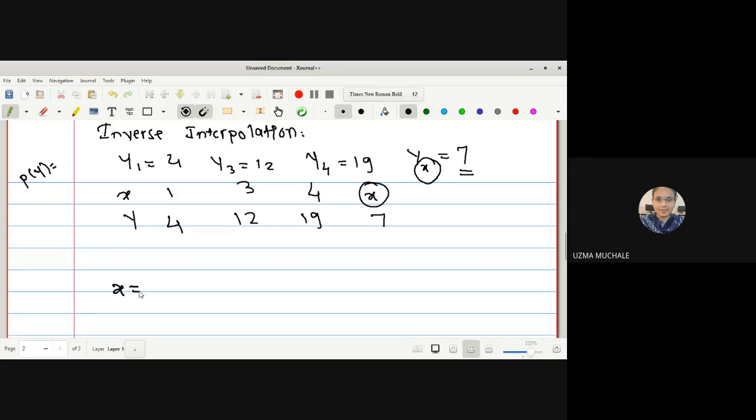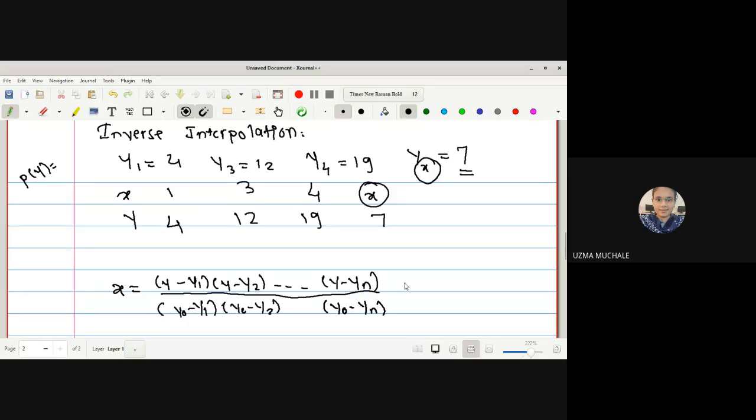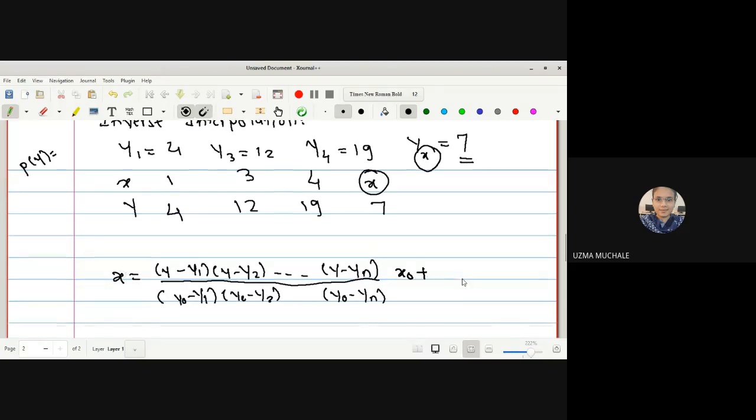This value of x we can find with the help of L naught of y, which will not involve y naught: y minus y1, y minus y2, up to y minus yn, divided by y naught minus y1, y naught minus y2, up to y naught minus yn, and here we write x naught. Now we will write simply x naught plus.